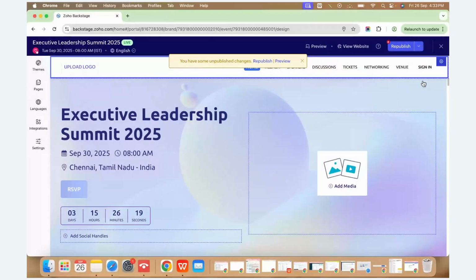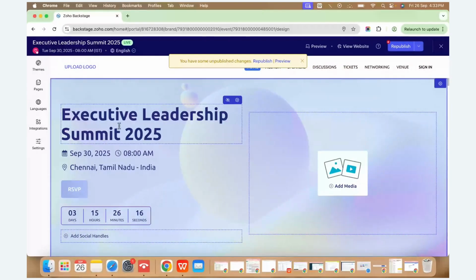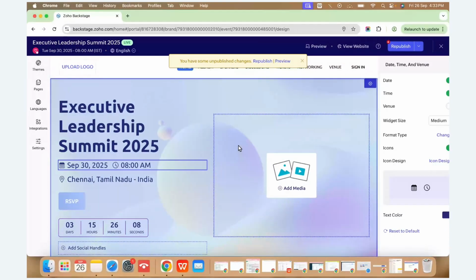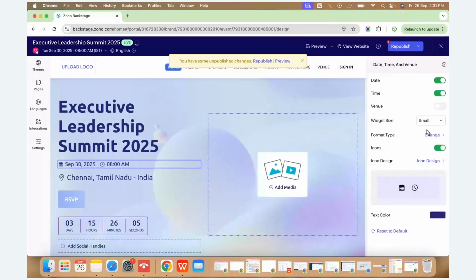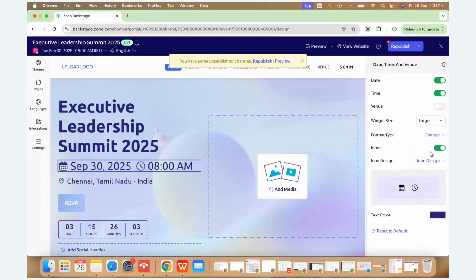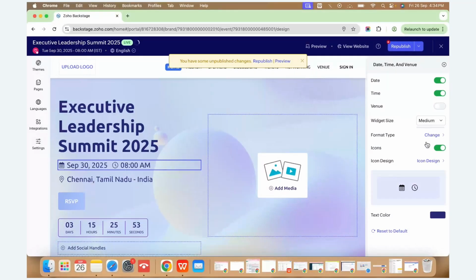And this is the hero section, under which, if you wanted to change the title of the webinar, you can directly add it from here. If you wanted to change the style of this date and time, you can click on this setting icon. Here you can choose the widget size, whether it's a small widget, or if you wanted a large or extra large one, you can do it directly from here. If you wanted to only show the date, you can just toggle off the time toggle button, and it will remove the timings. So based upon your use case, you can customize everything from this particular window itself.